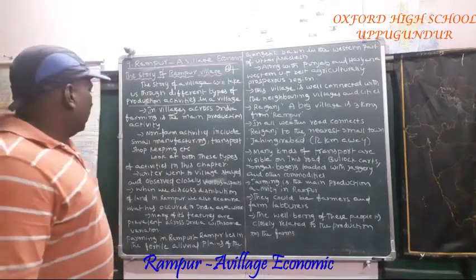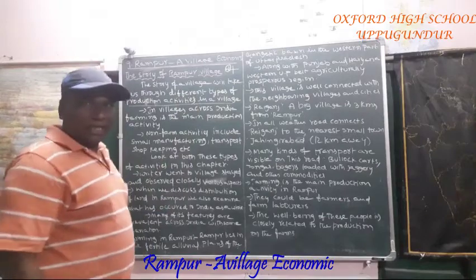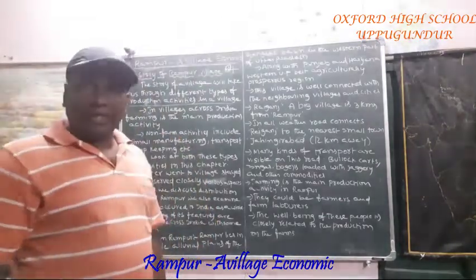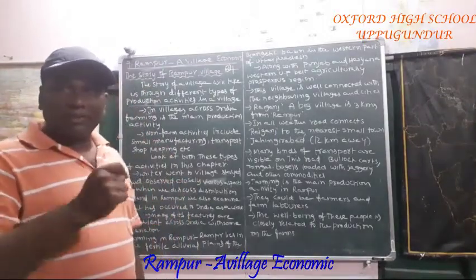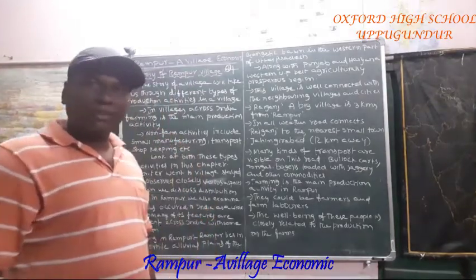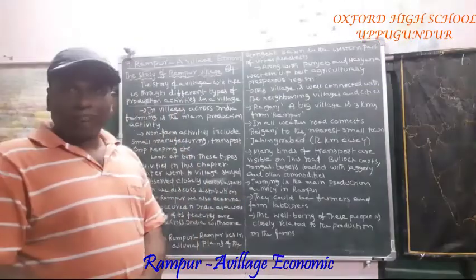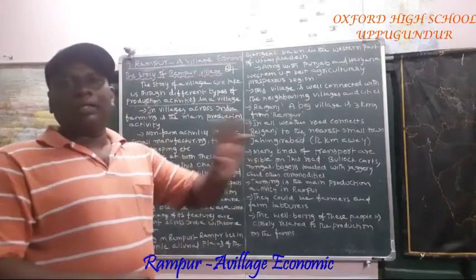Apart from agricultural operations, non-agricultural operations also take place. Here you try to find out the difference between agricultural and non-agricultural operations. You know very well what agricultural operations are. Farming and farming-related activities come under agricultural activities.